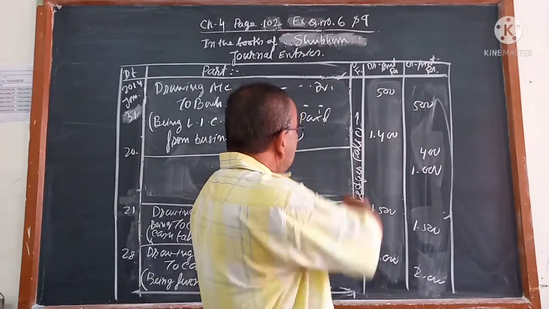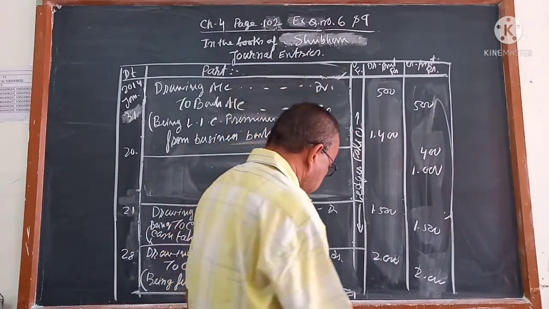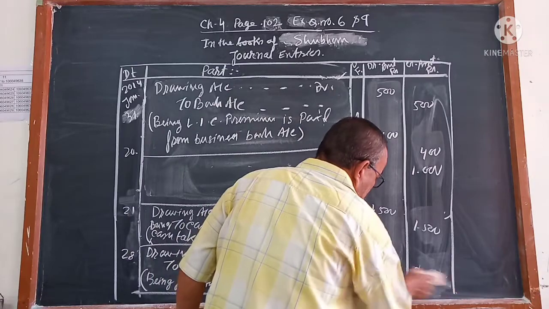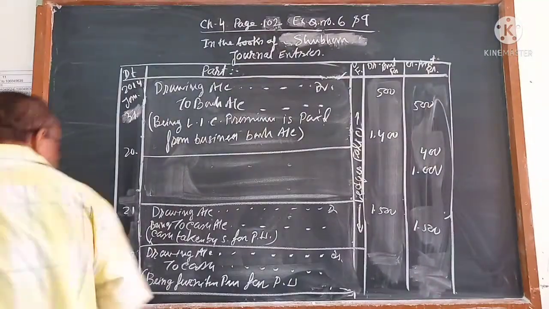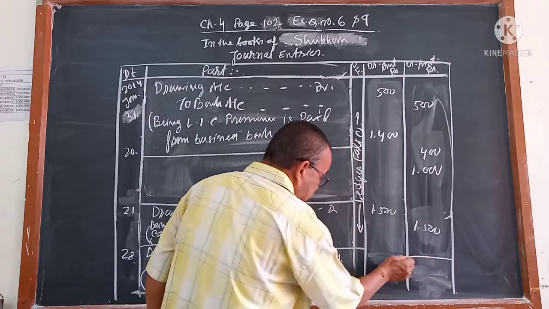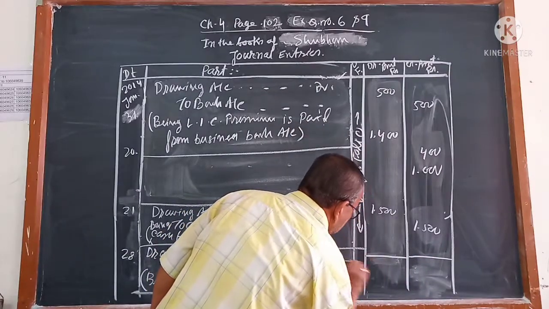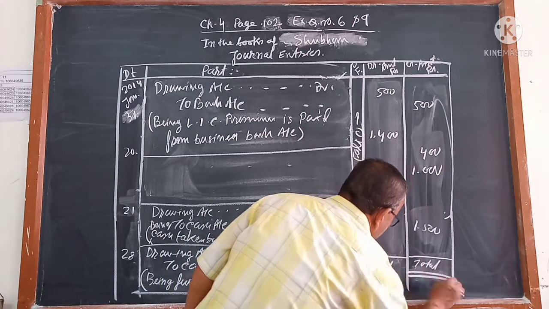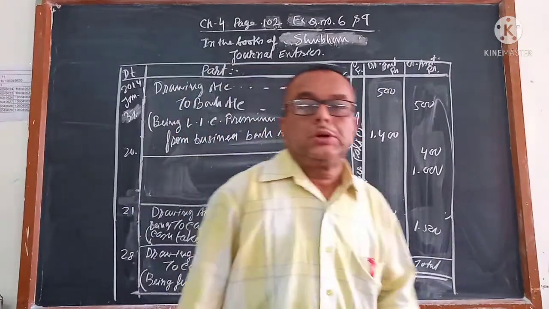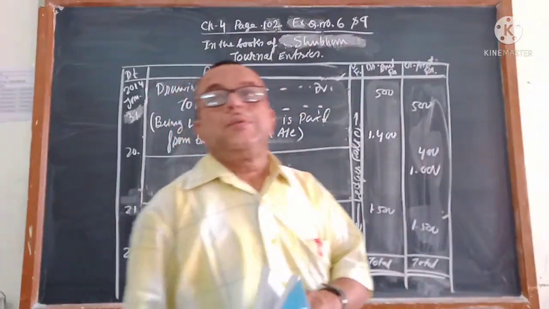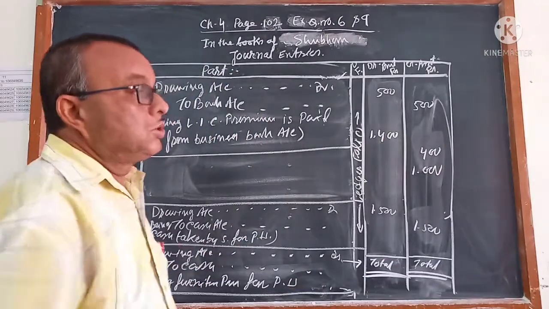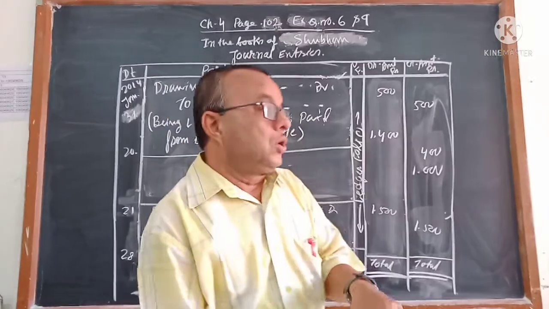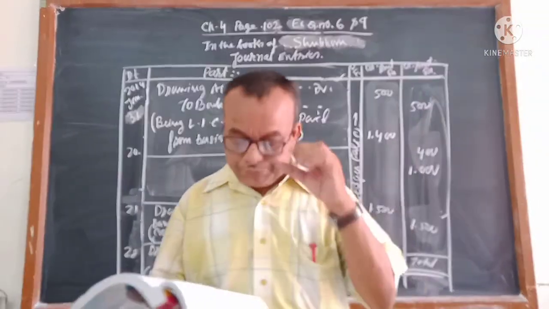Actually, I have not got all these transactions here. At last, I told you to write the total. But the total I do not know. You add all this debit amount as well as the credit amount, put a single straight line, then here you write the total amount. I do not know, you calculate it, and at last you close it. This is a complete sum. If you are not doing all these things, whatever I have given from top to bottom, then marks will be deducted wherever you do not write what is given.